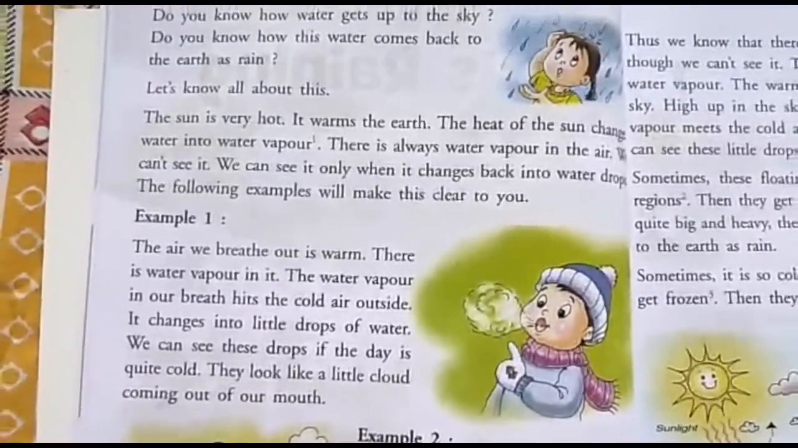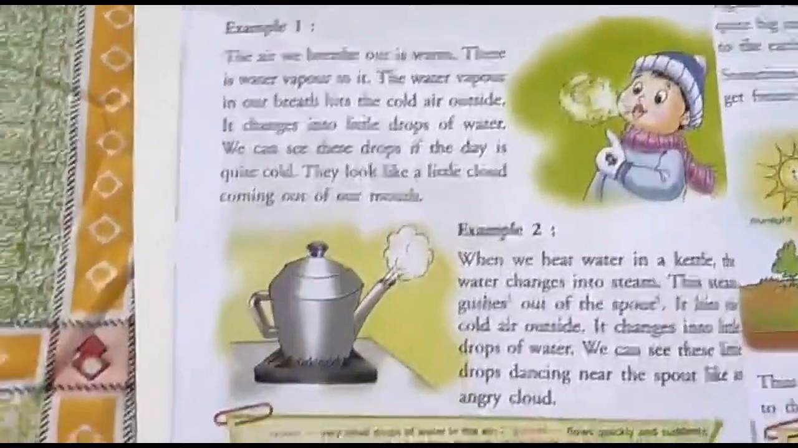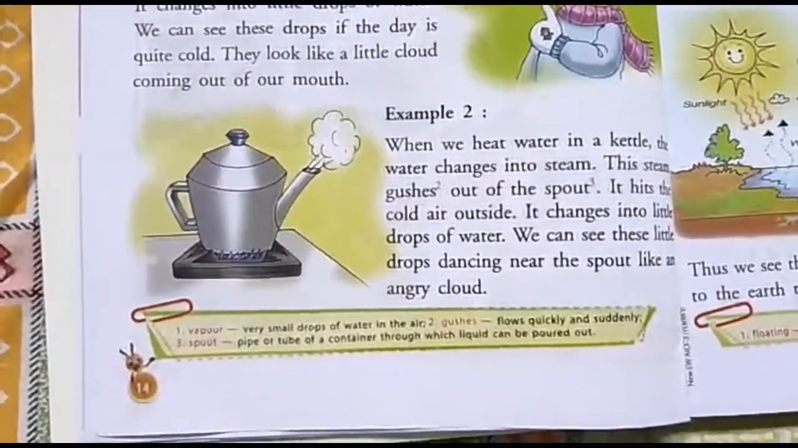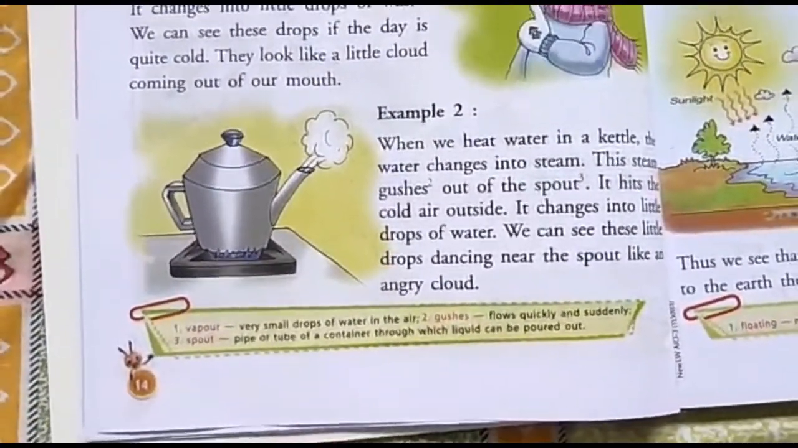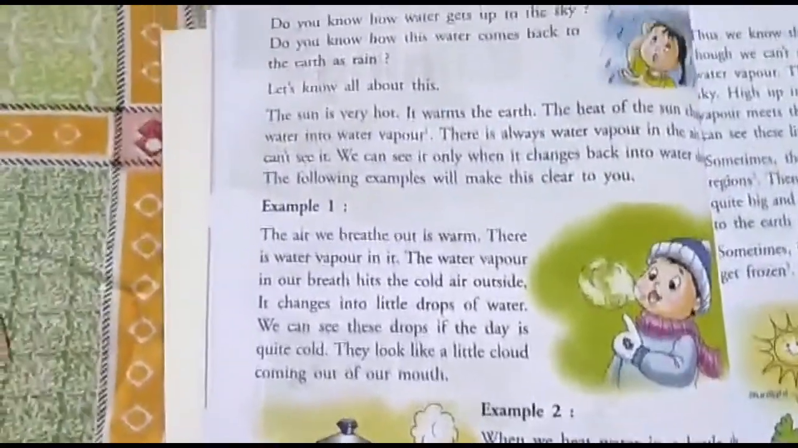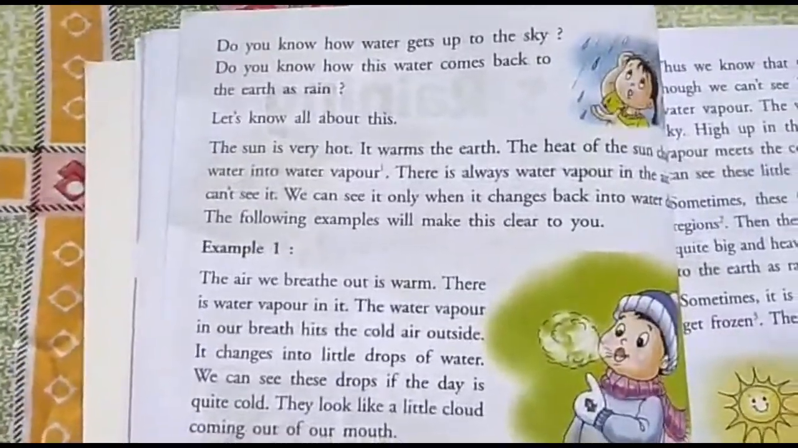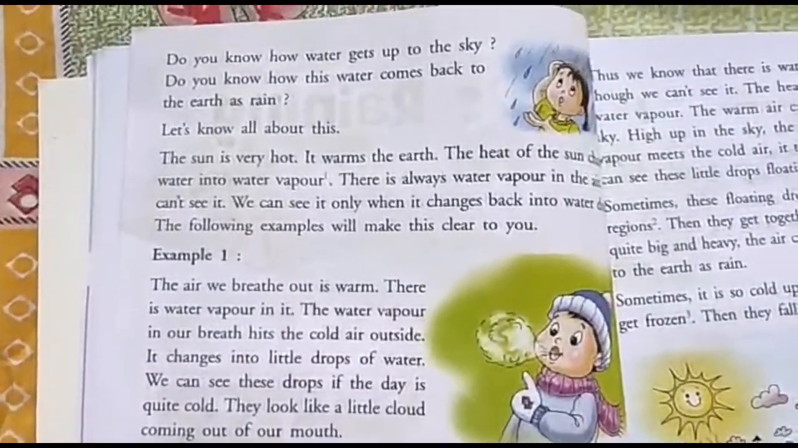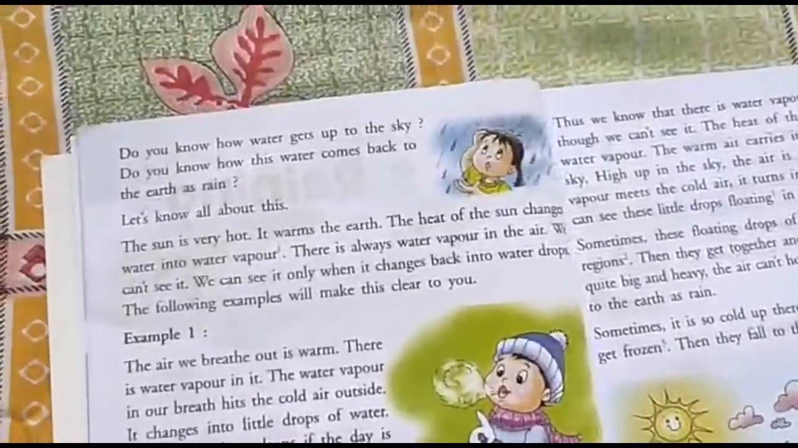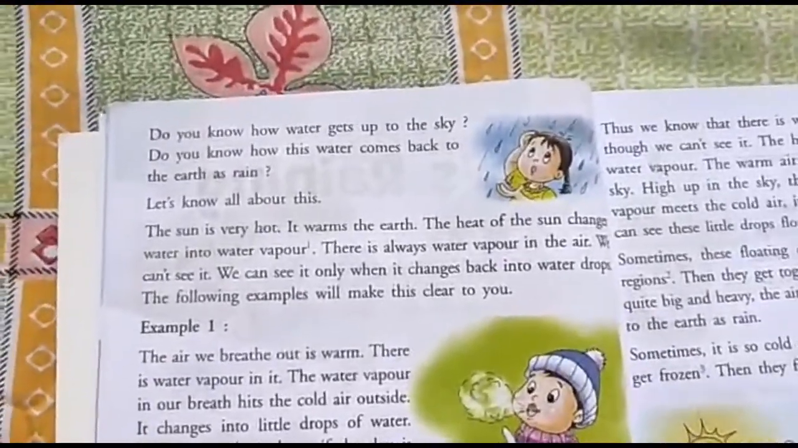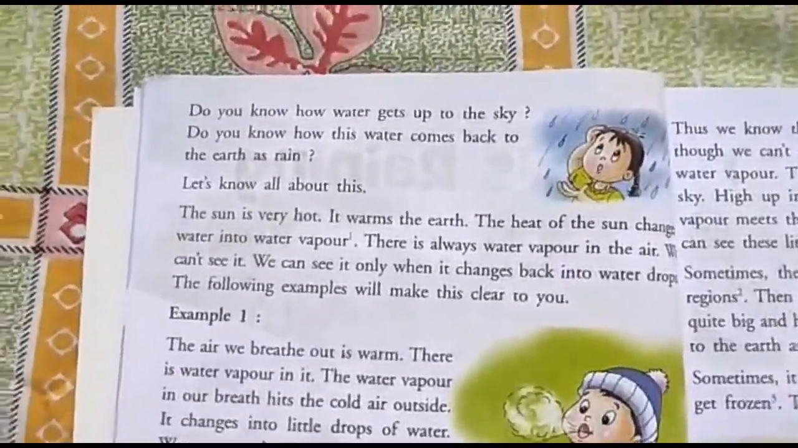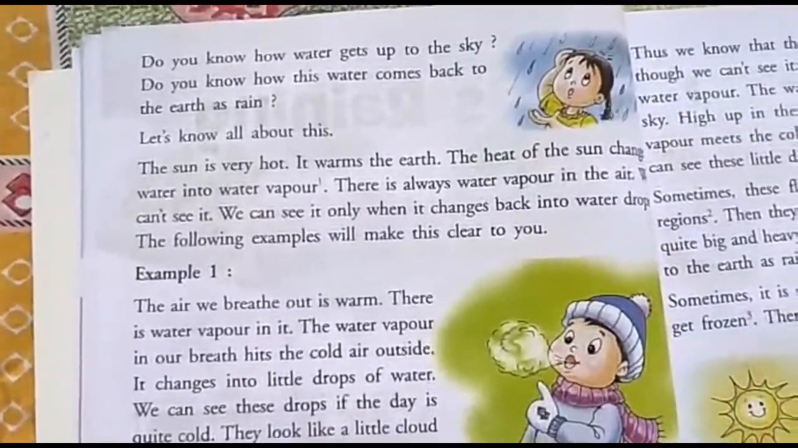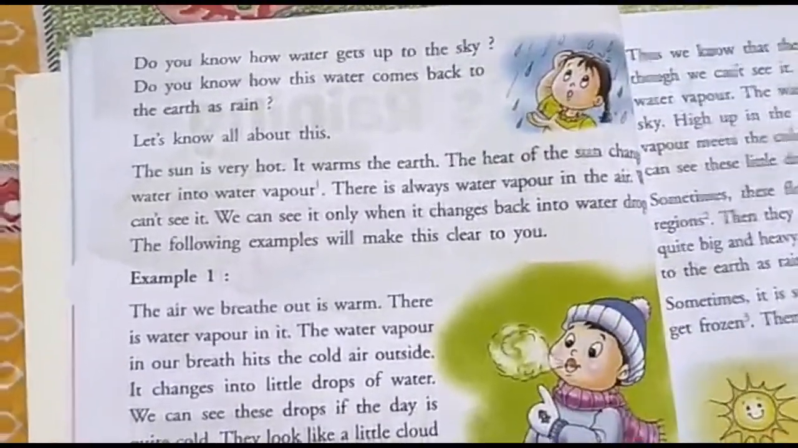What is vapor? Let us see the meaning of vapor. Vapor means very small drops of water in the air. The water is there in the lakes and ponds. Yes, that water gets evaporated, means it gets into the air. That will become water vapor. There is always water vapor in the air.